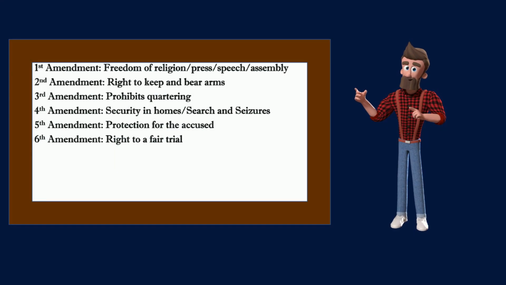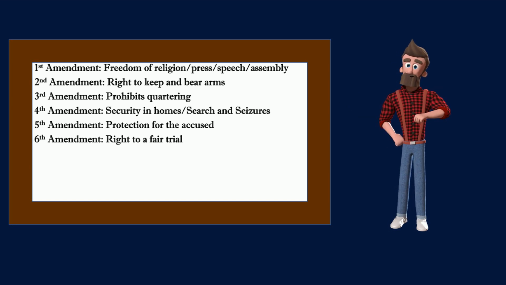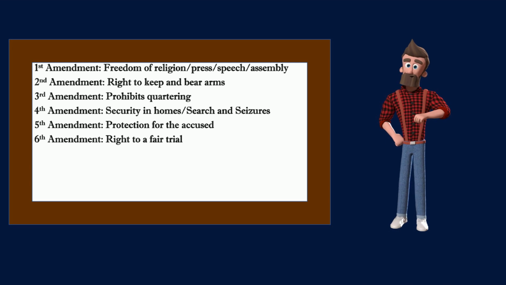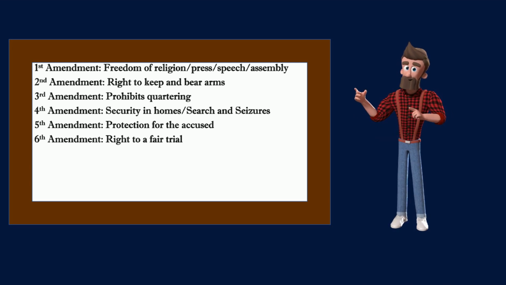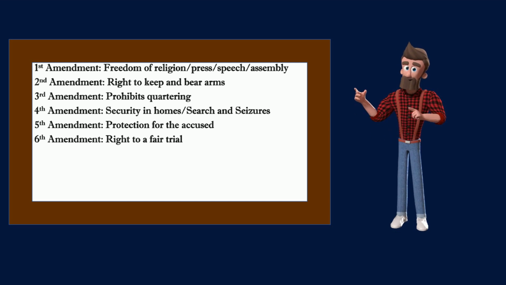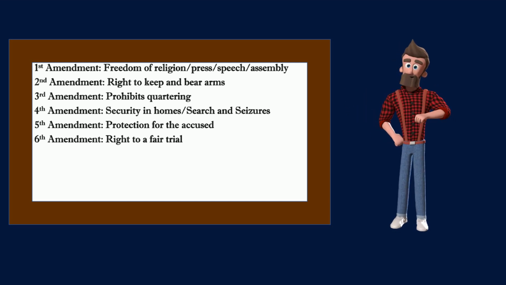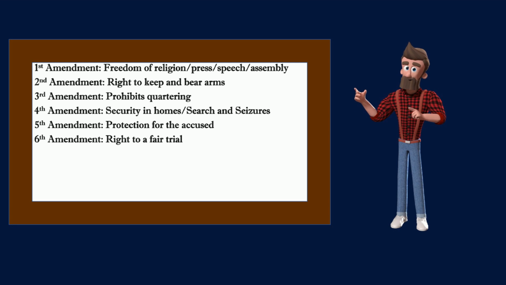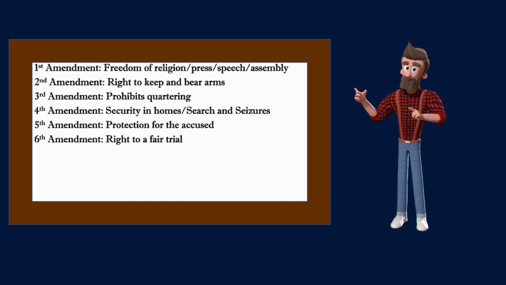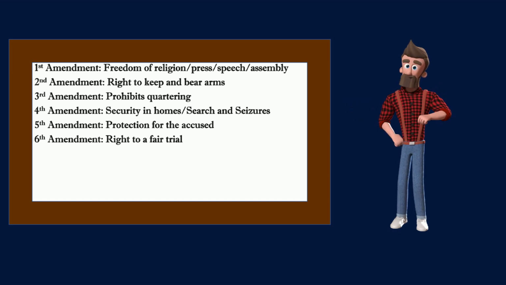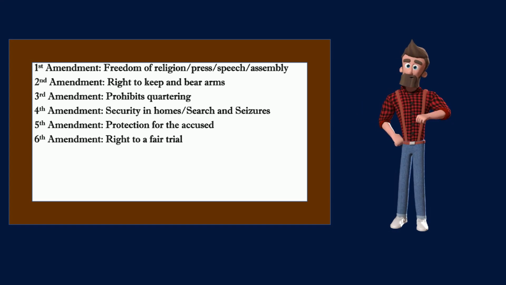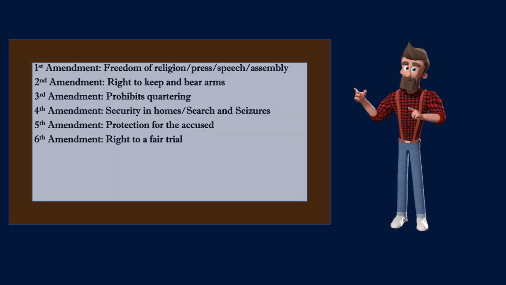The Sixth Amendment, which gives protection to trial defendants and suspects in custody, states, "In all criminal prosecutions, the accused shall enjoy the right to a speedy and public trial, by an impartial jury of the state and district wherein the crime shall have been committed, which district shall have been previously ascertained by law, and to be informed of the nature and cause of the accusation, to be confronted with the witnesses against him, to have compulsory process for obtaining witnesses in his favor, and to have the assistance of counsel for his defense."